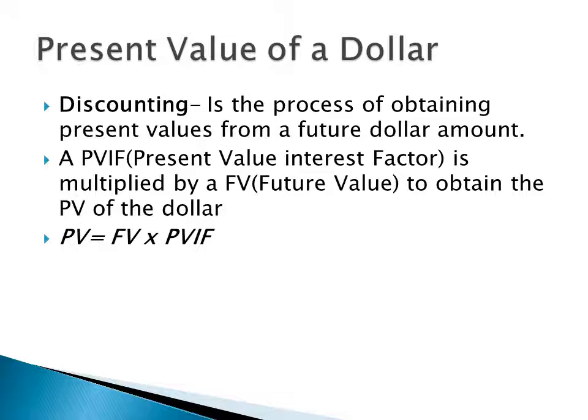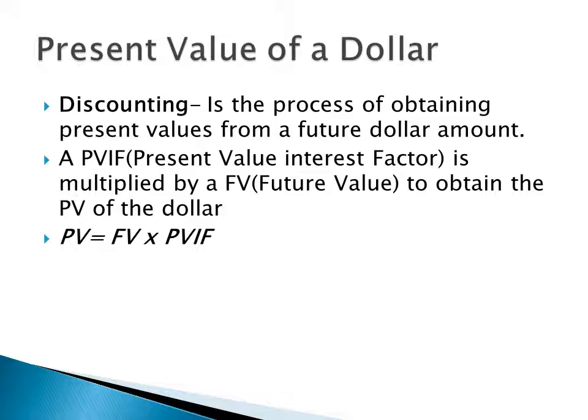Just like finding the future value of a dollar, you may see that you want to save up $100,000 in the future, and you want to know how much money you need to save now to get that future $100,000. The equation is called discounting when you're looking for the present value.